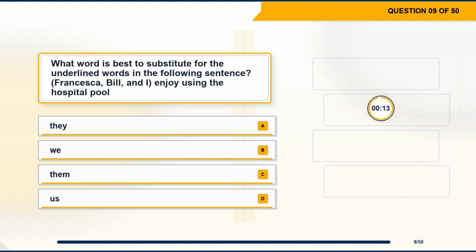Question 9. What word is best to substitute for the underlined words in the following sentence? Francesca, Bill, and I enjoy using the hospital pool. Option A. They. Option B. We. Option C. Them. Option D. Us.